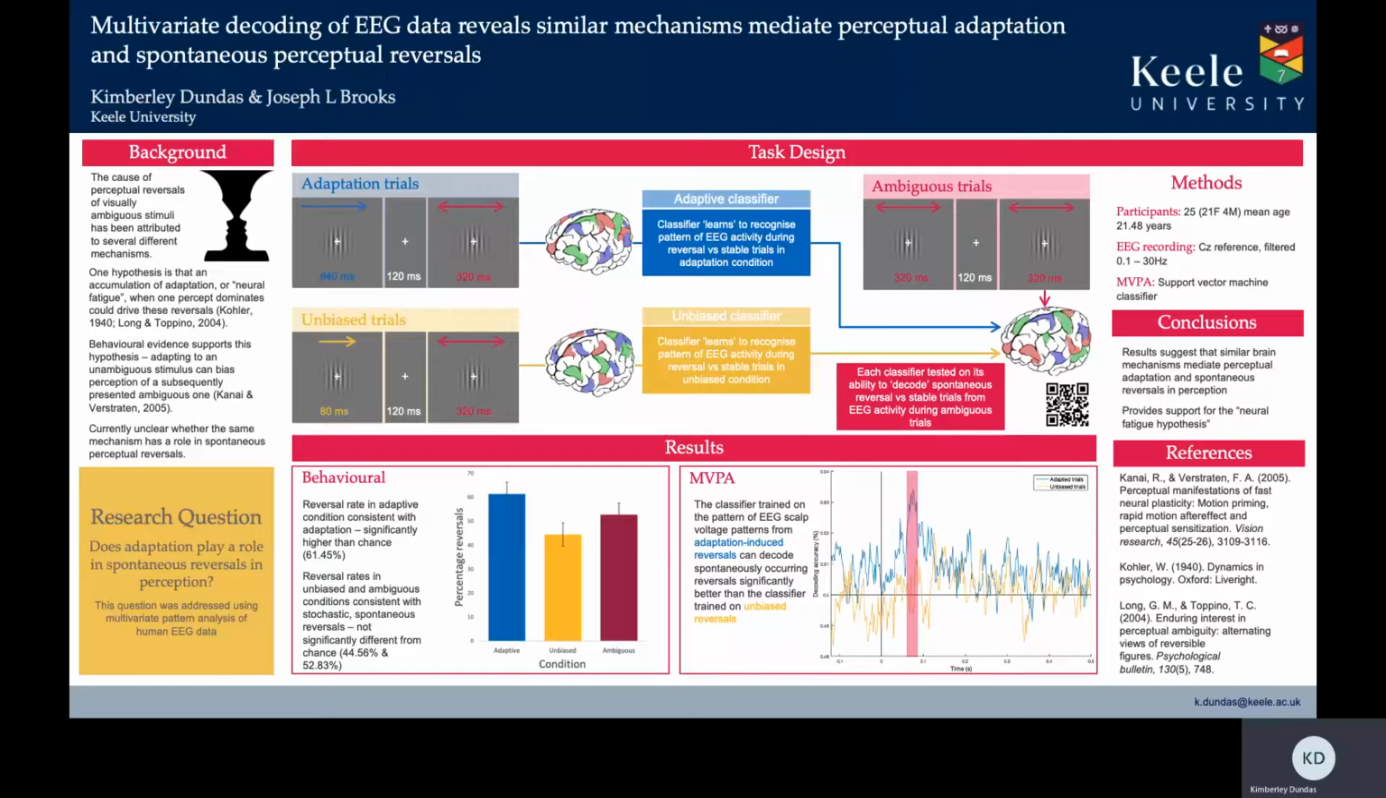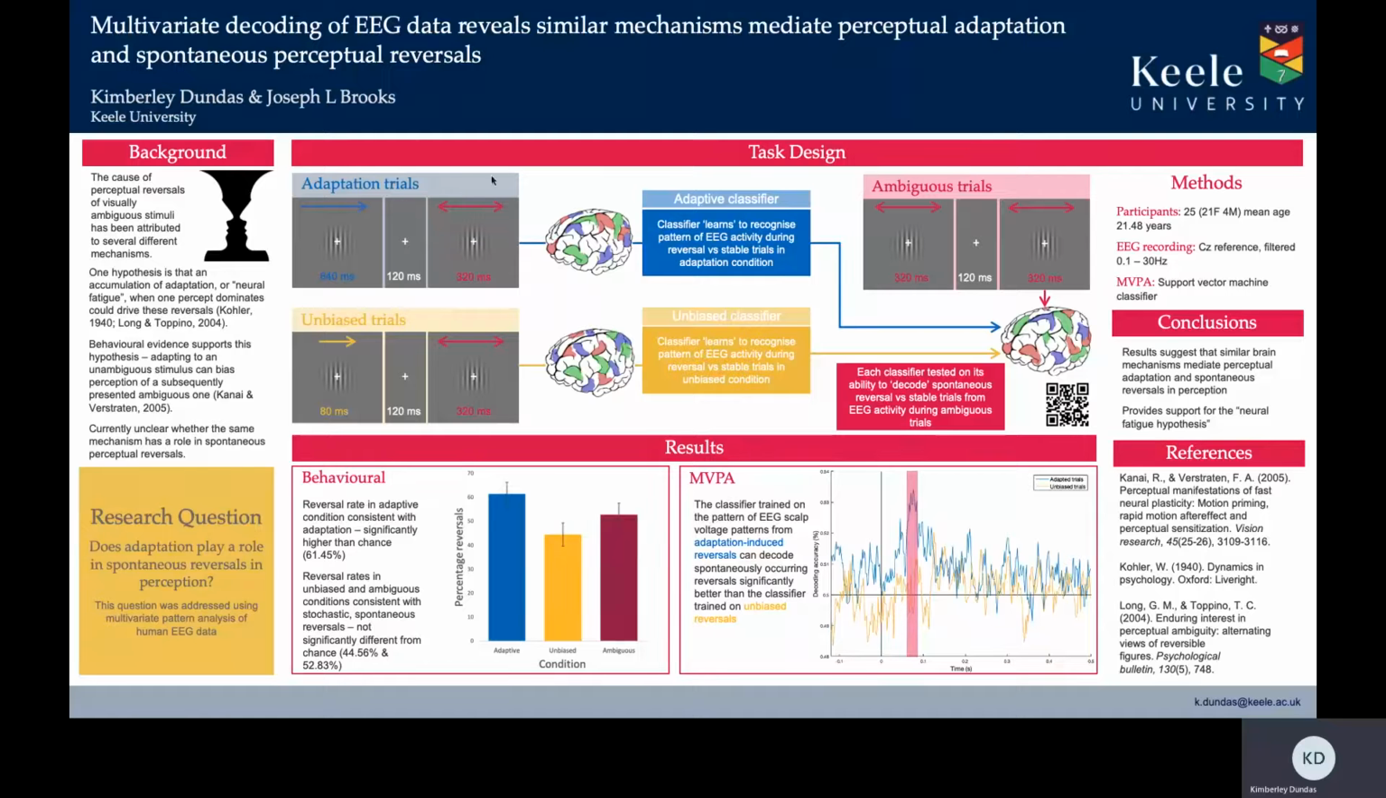And behavioural studies have shown that presenting an unambiguous adaptive stimulus can bias our perception of a subsequently presented ambiguous one. But we don't yet know if this adaptation mechanism has a role in the spontaneous reversals that occur when we view ambiguous stimuli with no preceding adaptive version. And so this is the question that we set out to answer using ambiguous motion and multivariate pattern analysis of EEG data. And whilst we collected EEG data, participants in our study were presented with pairs of motion stimuli that were arranged in 3 trial types.